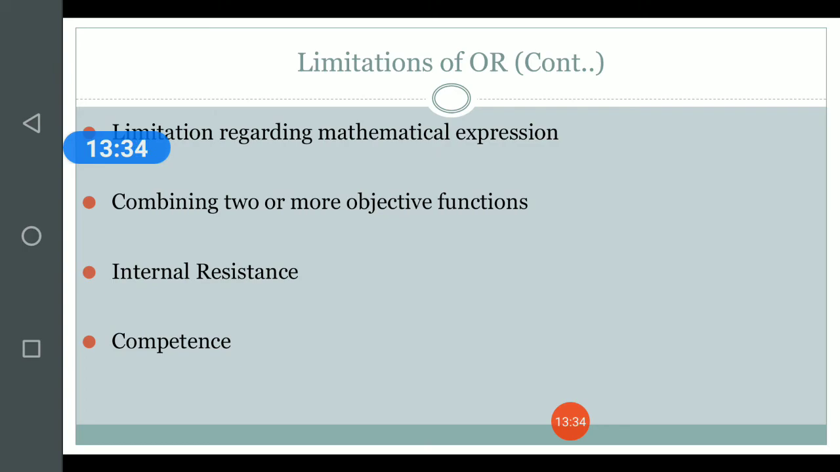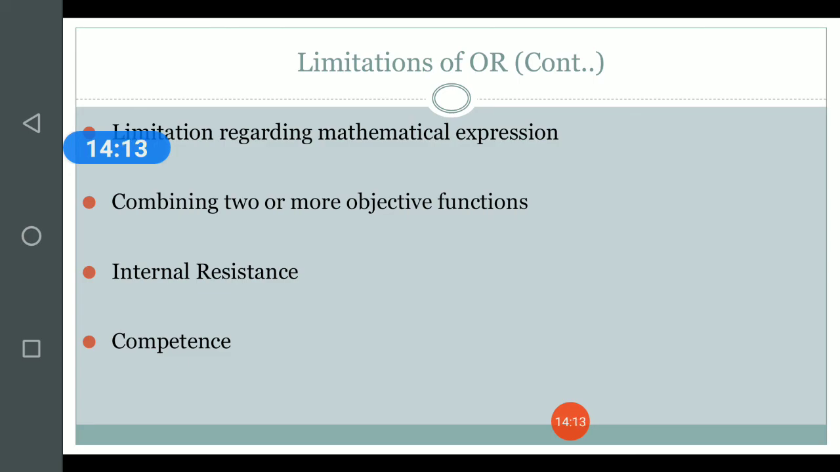Another important limitation of operations research is that if there is one objective function, either profit maximization or cost minimization, an operations research technique can be utilized for the same. But at the same time, there may be a case where there are two or more objectives of a particular firm and it wants to attain the optimal solution which suits all the objectives. This kind of approach may be difficult to attain in case of operations research.